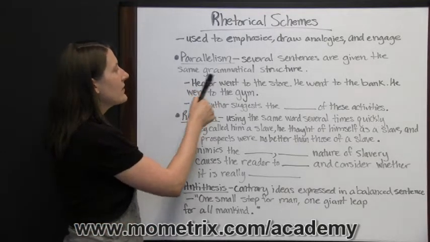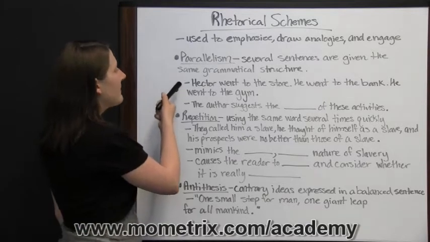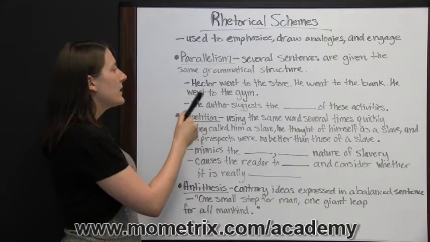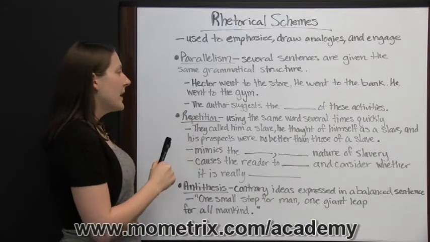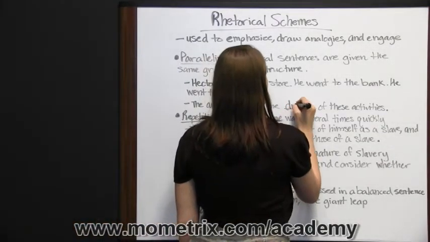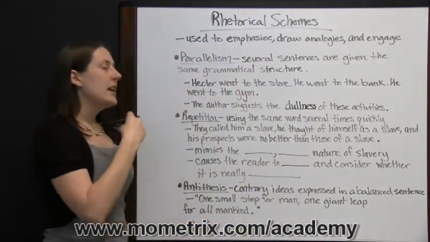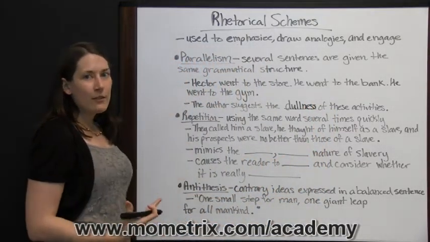Parallelism is when several sentences are given the same grammatical structure. An example would be, Hector went to the store, he went to the bank, he went to the gym. The author suggests the dullness of these activities. That parallel structure shows that it's the same thing happening over and over again.